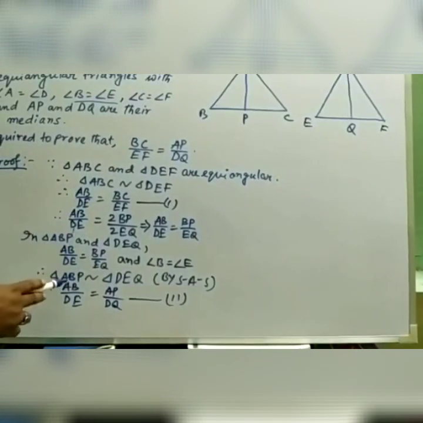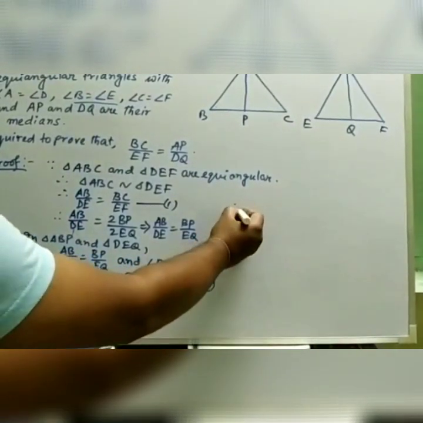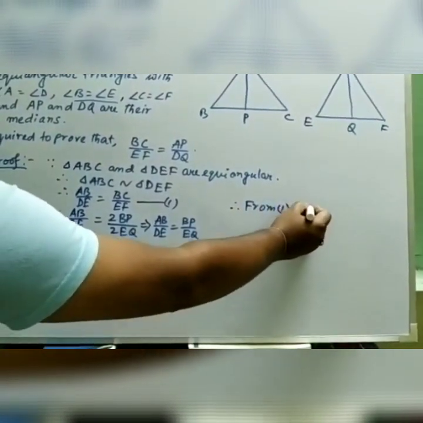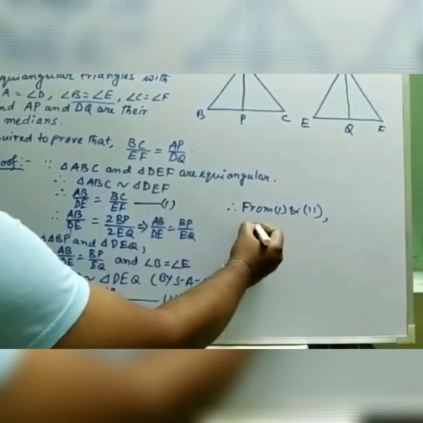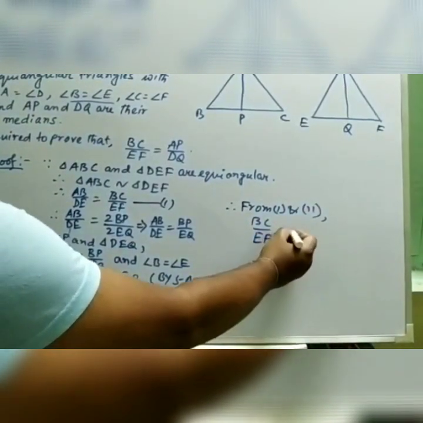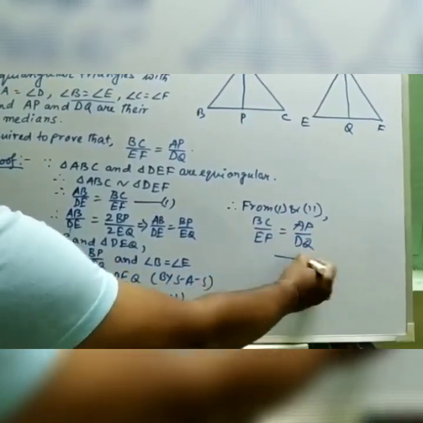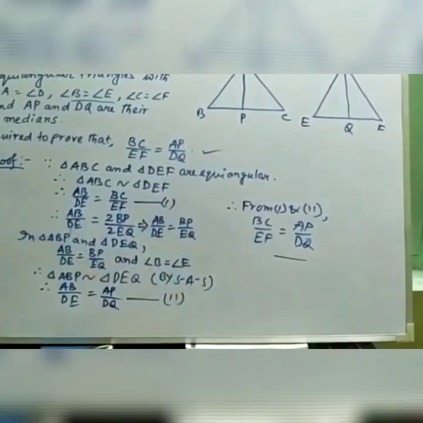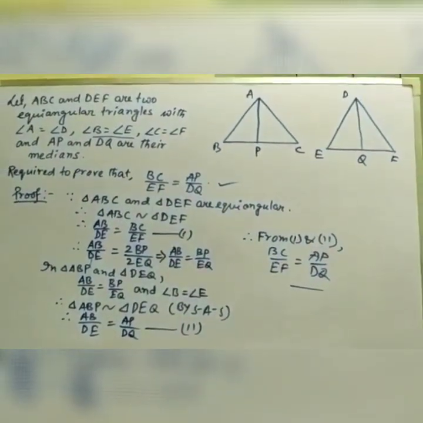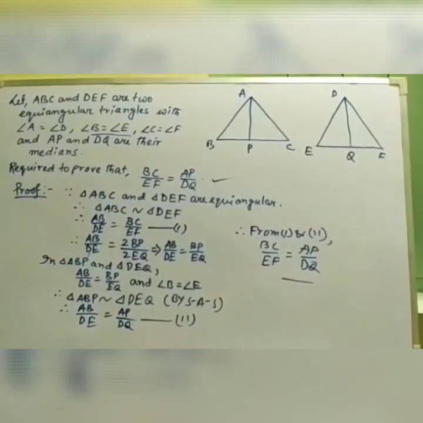So both LHS parts are equal, so RHS parts will be the same. So that we are writing, therefore from 1 and 2 we are having BC by EF equals AP by DQ, and that is the proof that you need to prove. So this is all about this theorem. This is one of the important theorems also, it came earlier in exams, so you need to follow.